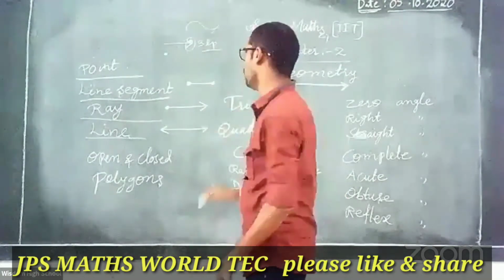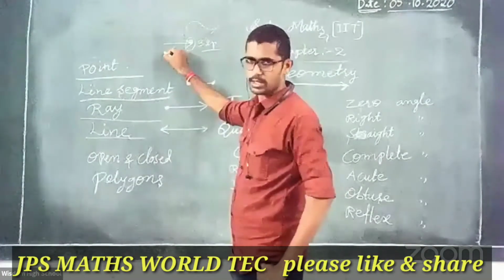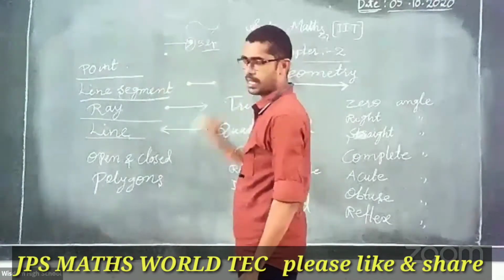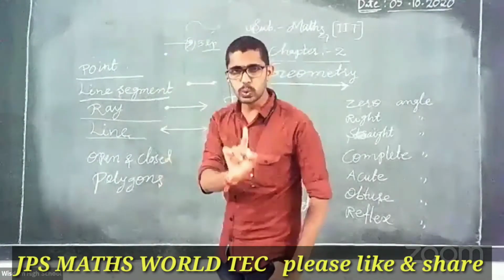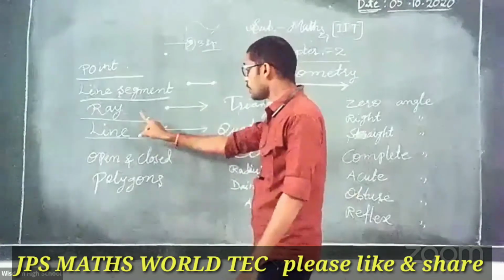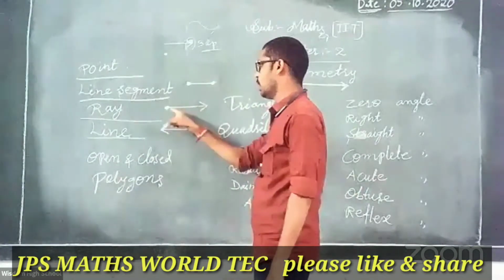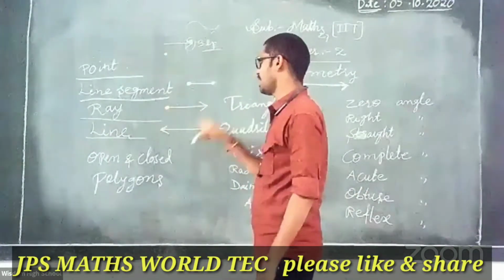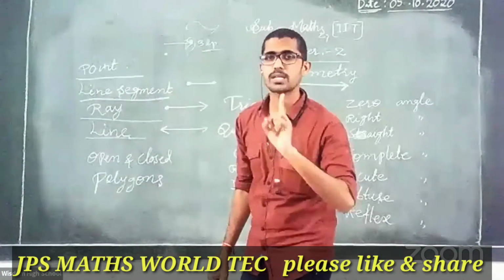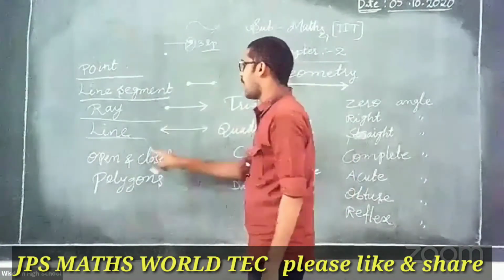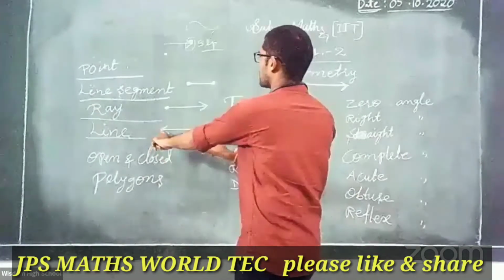Once again, a point means simply a dot. This is a line segment, and a line segment has two endpoints. Ray. What is here? An arrow on one side and one endpoint. It is a ray. How many endpoints does a ray have? Only one endpoint. And a line has arrow marks on two sides.